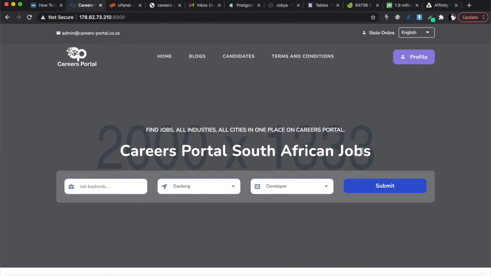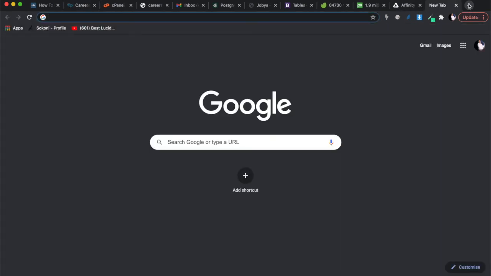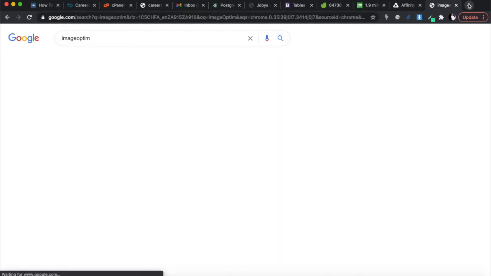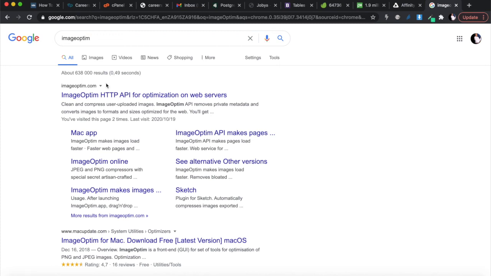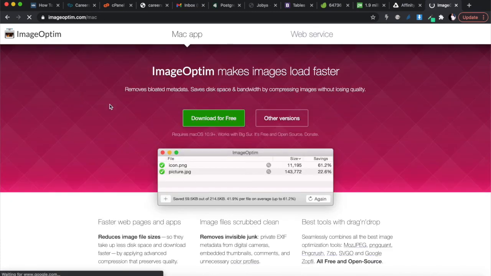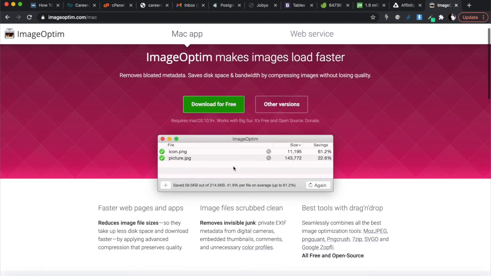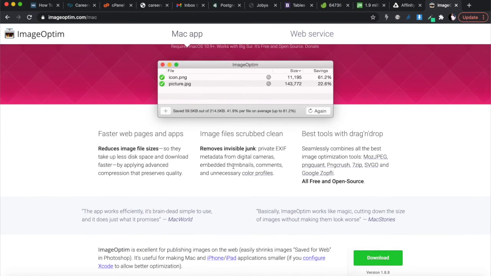So good practice for designing websites is, number one, size the images to the right dimensions. Number two, compress them so that they take less data, okay? For compressing, I recommend always using this application. It's called ImageOptim. I use this all the time. I found it a long time ago, and I use it everywhere I go. You can download the actual app, but there's also an API for it as well, which is good because you can actually design this into your application if you have the time.